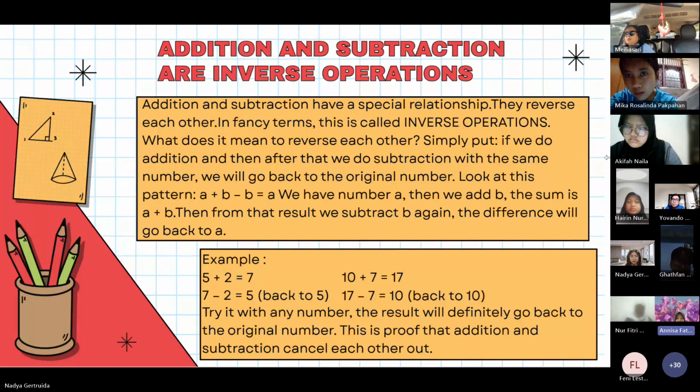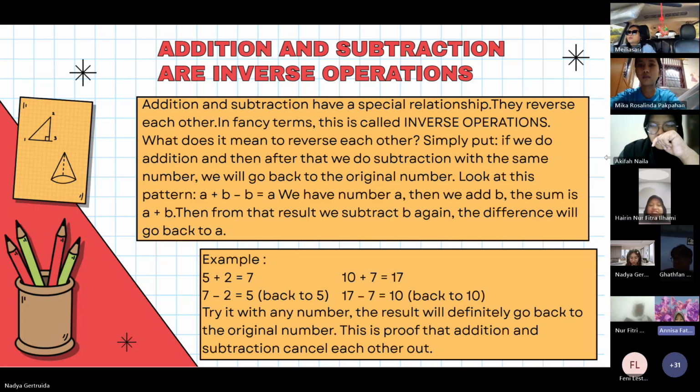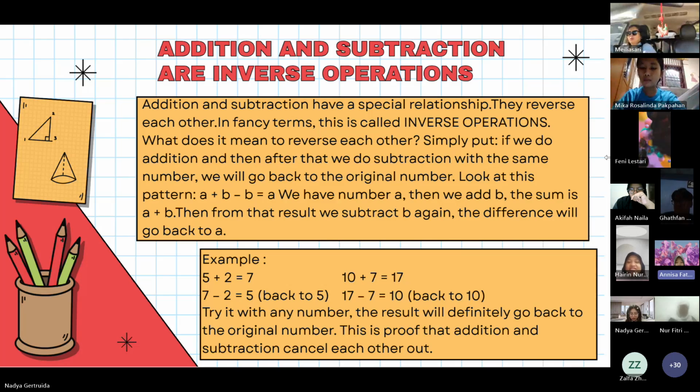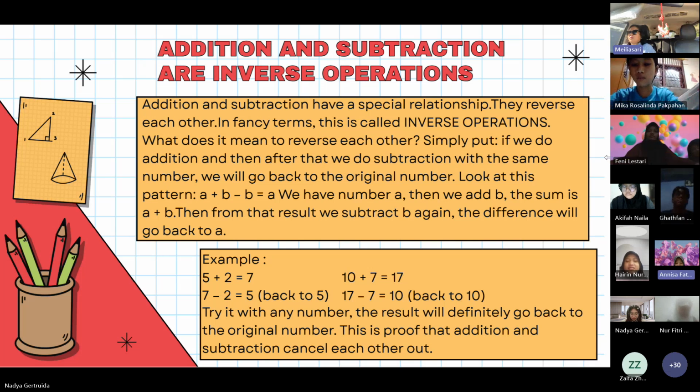Try again. 10 added to 7, the sum is 17. Then 17 subtracted by 7, the difference is 10. 20 added to 15, the sum is 35. Then 35 subtracted by 15, the difference is 20. 100 added to 50, the sum is 150.